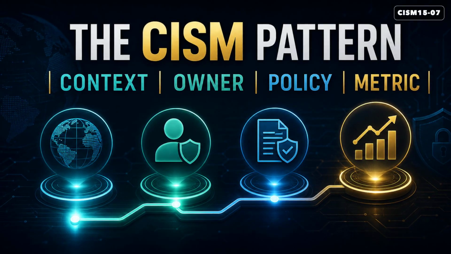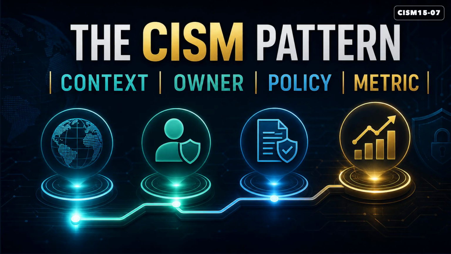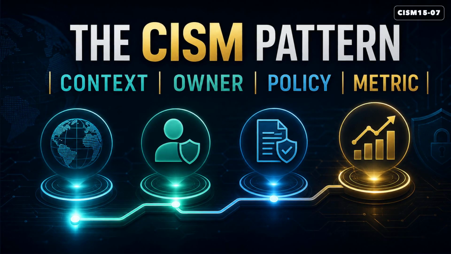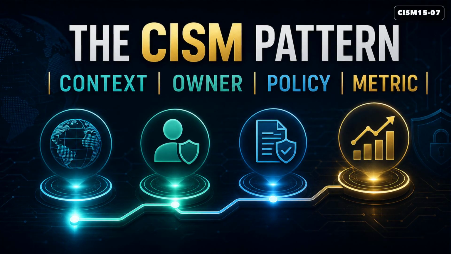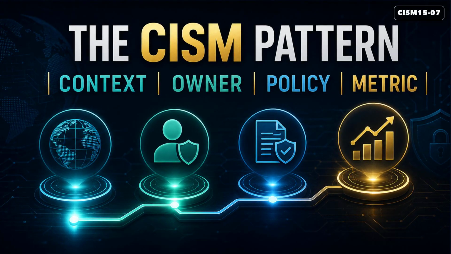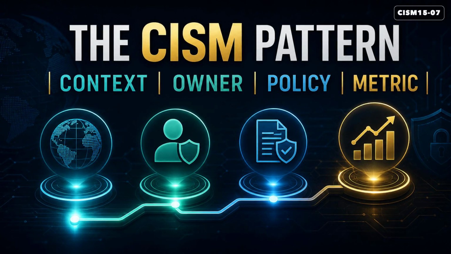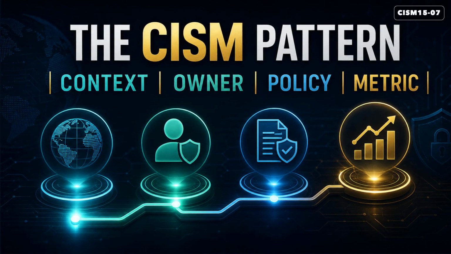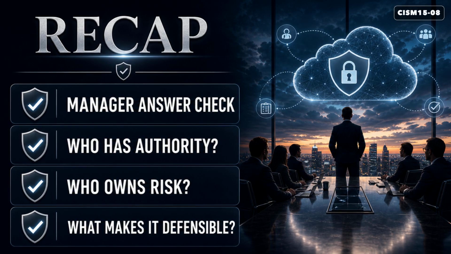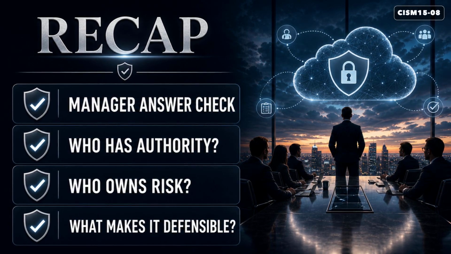The CISM pattern is simple. First, establish context. Then identify the accountable owner. Then align the decision to policy and standards. Then measure whether the control response actually reduces business risk. The manager does not personally own every control. The manager makes sure the decision system works.